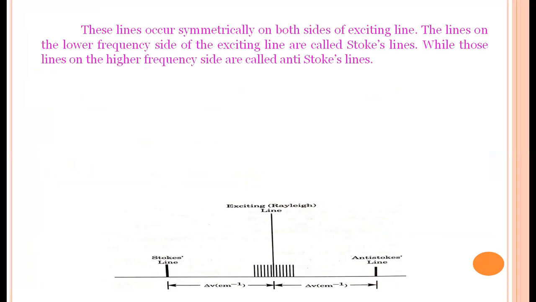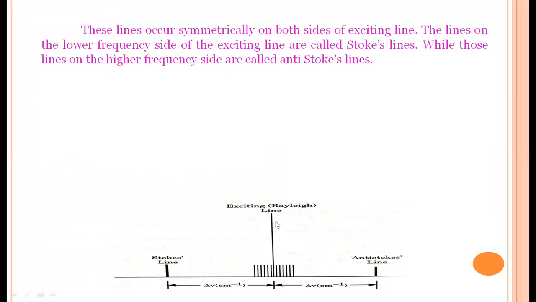These lines occur symmetrically, as in this diagram. This is the central line, that is called the incident line. When this light is incident on the transparent material, this line is split into 2 lines. One has a frequency less than the incident line frequency, and the other line has a frequency more than the incident line frequency.